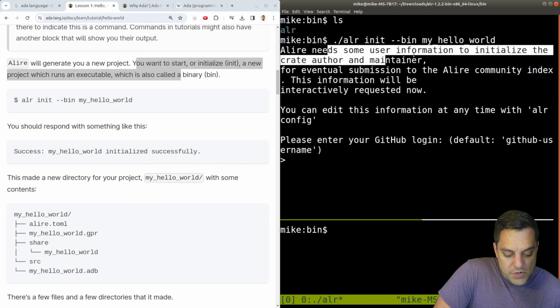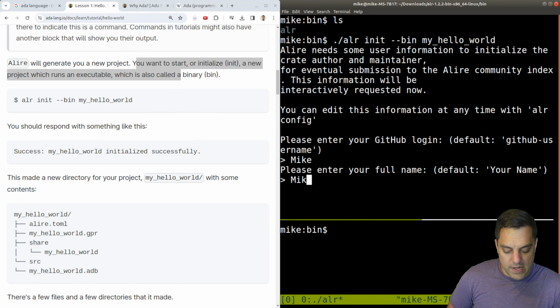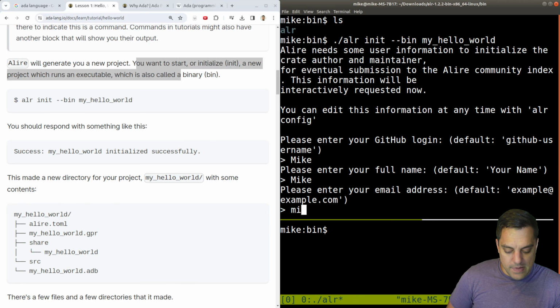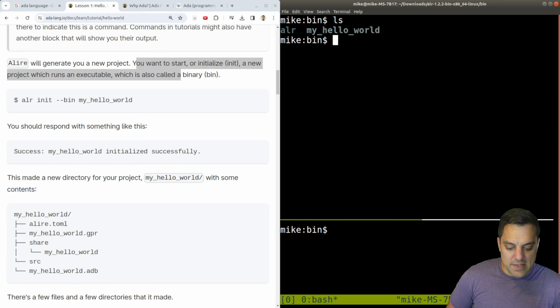Let's see, we need some user information initialized, create author. Okay, please enter your GitHub login. Oh, okay, interesting. I don't know. Let's just see if I put in Mike, my full name, Mike, my email, mike@mike.com. I wish I had that domain. Okay. So I wonder if I need that or if that's just for the purpose of creating stuff easily.